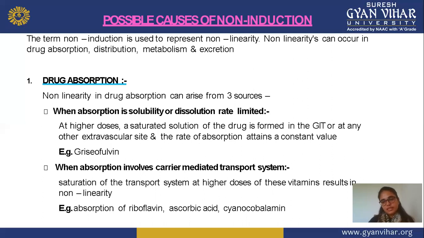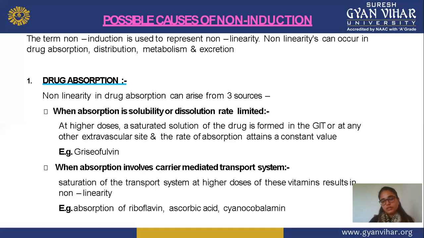Next, the second parameter in absorption is when absorption involves carrier mediated transport. A certain carrier is required for this mechanism, and with the help of this carrier, the absorption process takes place. In carrier mediated transport, saturation of the transport system at a higher dose of vitamins results in non-linearity.